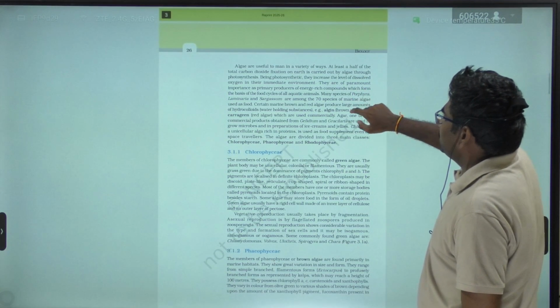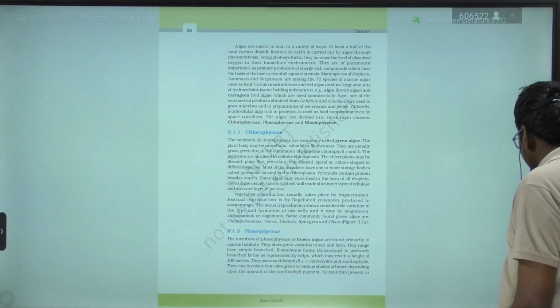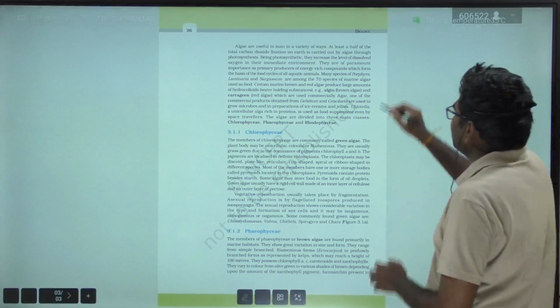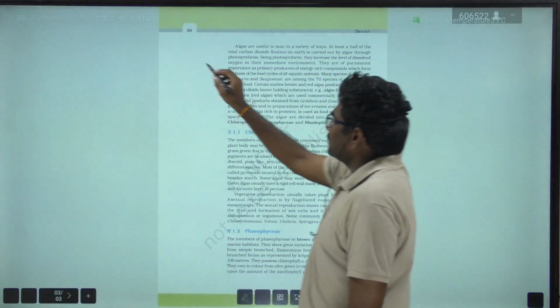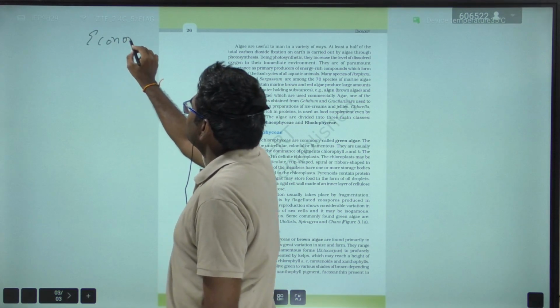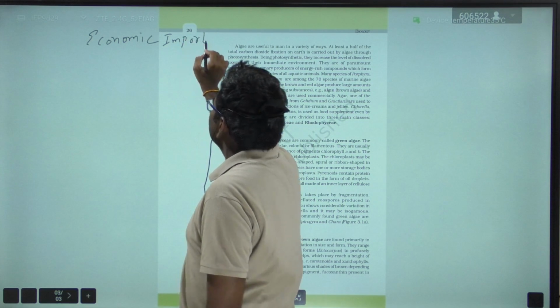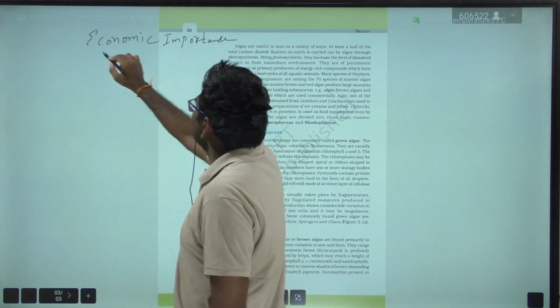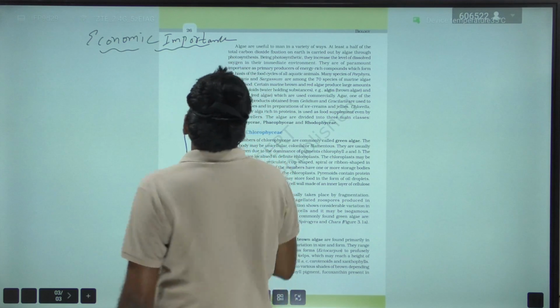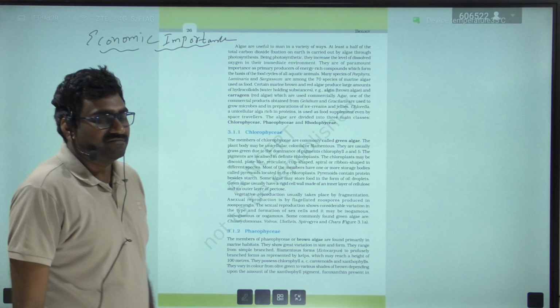And if we talk about the economic importance of algae, here algae are useful to man in a variety of ways.